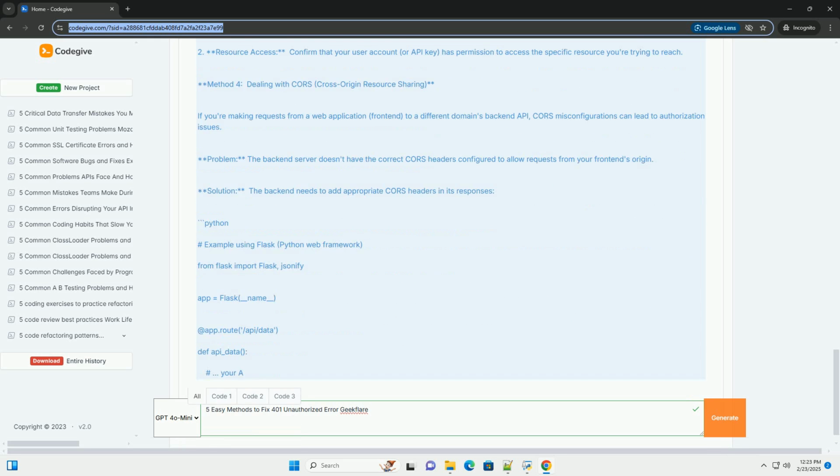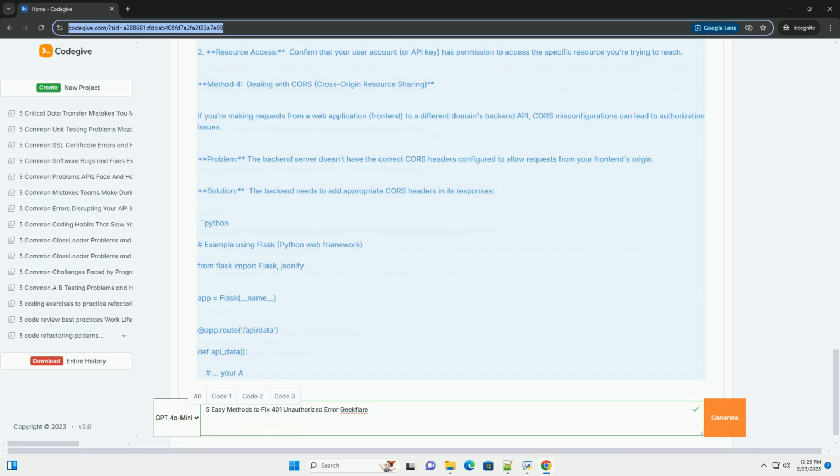Method 2, handling cookies and sessions. Some systems rely on cookies or sessions to maintain authentication. If these aren't properly handled, you might get a 401. Problem: the application isn't correctly storing or sending session cookies or isn't managing session expiration.